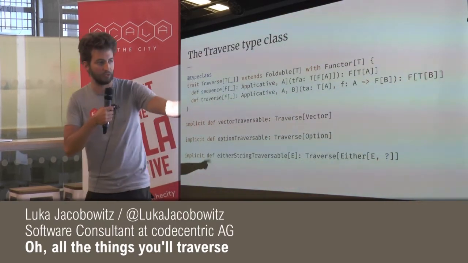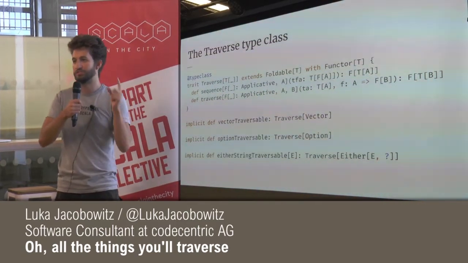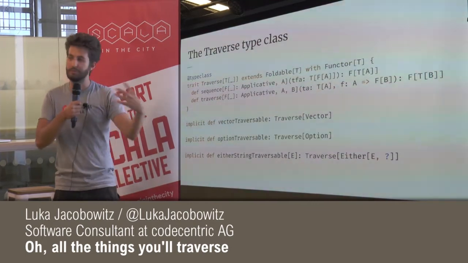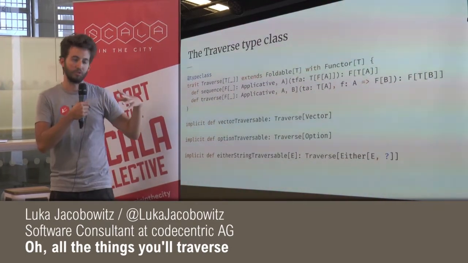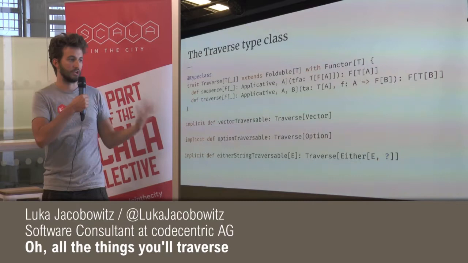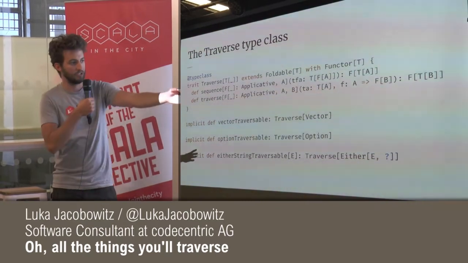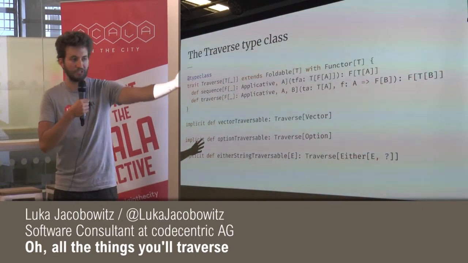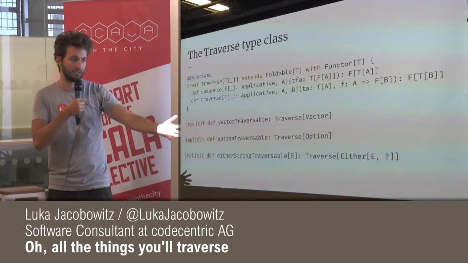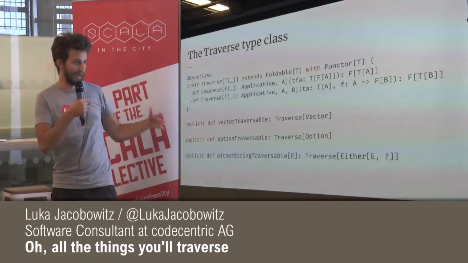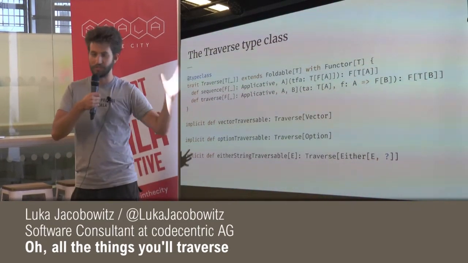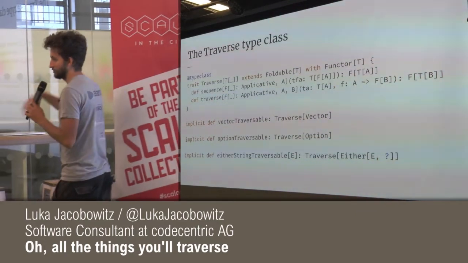So Either[E, ?] is a type constructor that needs a single type to become a type again, right? There's no other way to use this in Scala. Option takes a single type parameter, Vector takes a single type parameter, Either takes two, and the same goes for Map. Map is also traversable for the key. Maybe I should use that example.